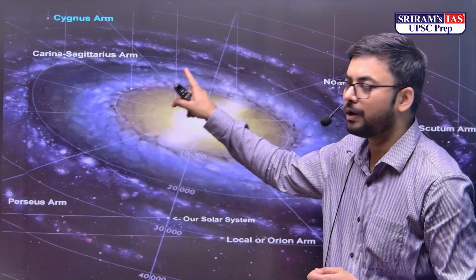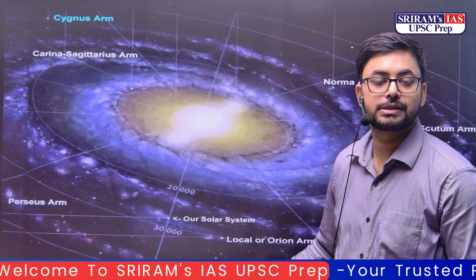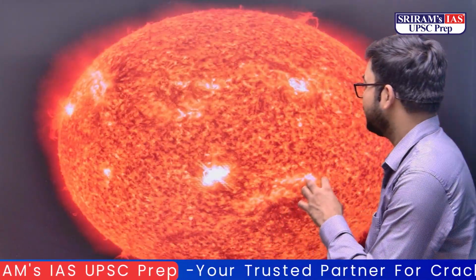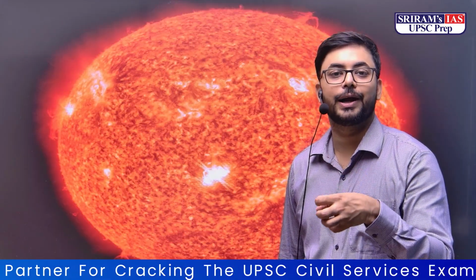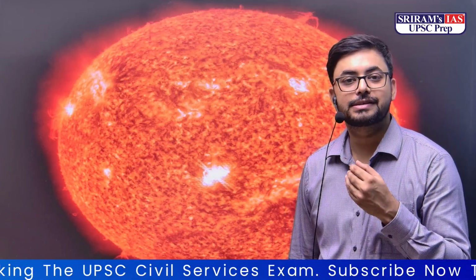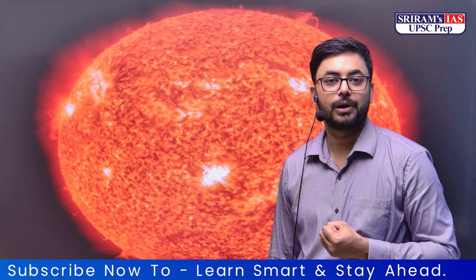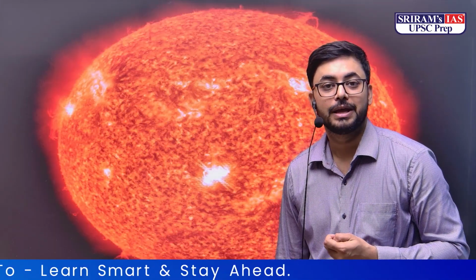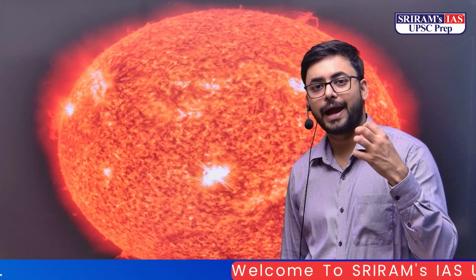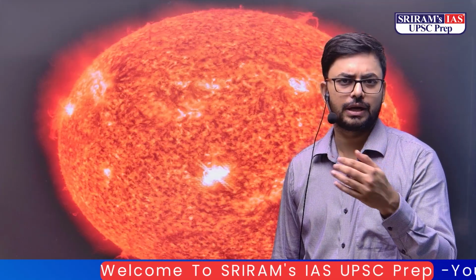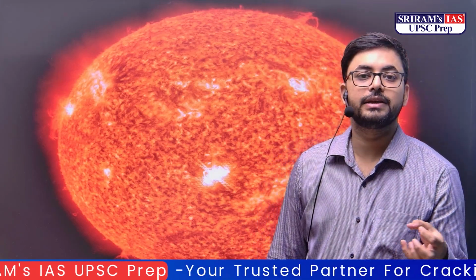Scientists have described many types of arms, and the Orion arm is where our solar system is located. The solar system is named after the Sun, a star at the heart of our existence, which is 4.6 billion years old. It has many layers. At the core you have hydrogen and helium. Around 74% of its structure is hydrogen, around 24% is helium, and the rest is heavy metals.